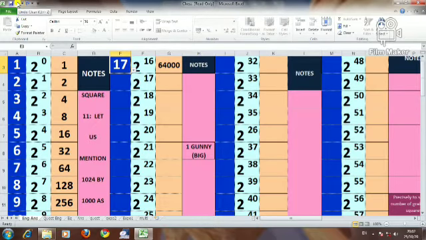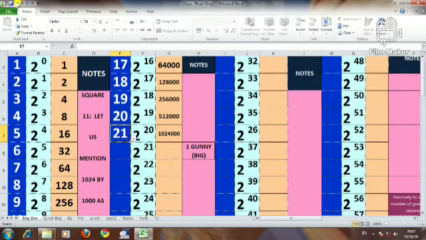Here column number 17, 64,000, 18, 1,28,000, 2,56,000, 5,12,000, 21, 10,24,000, 22, 20 lakhs 48,000. Here you can see